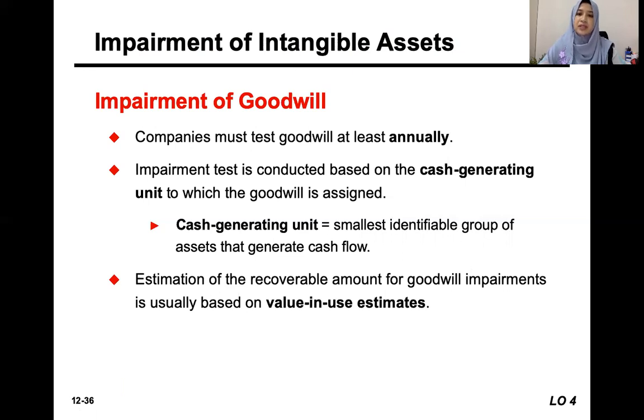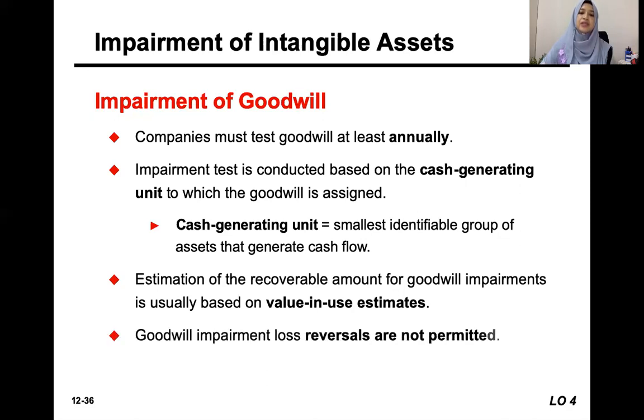It's nearly impossible to identify the fair value of the goodwill and some more the cost to sell the goodwill, because remember, goodwill is only generated when there is a business combination or a purchase transaction from one company to another company. So it's not basically traded, unlike other assets. The goodwill is not traded. So only value in use that we can identify from the goodwill.